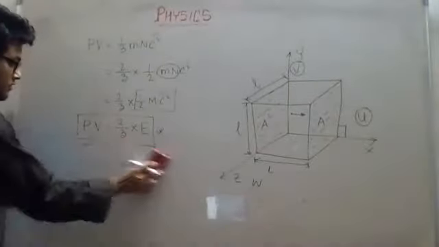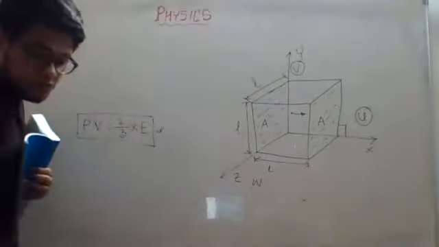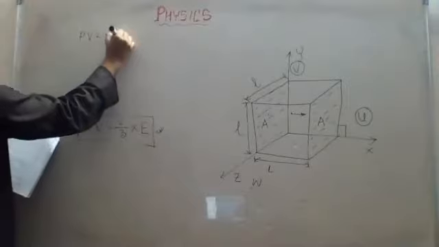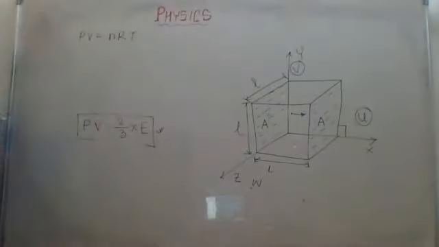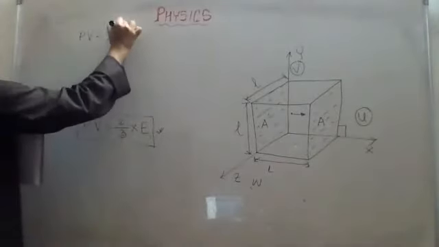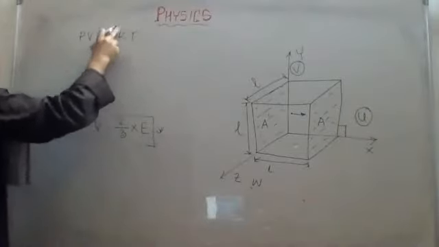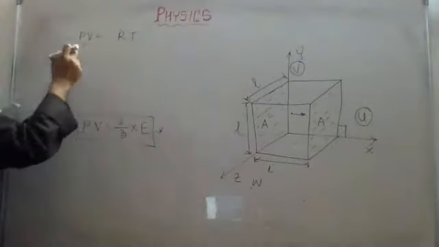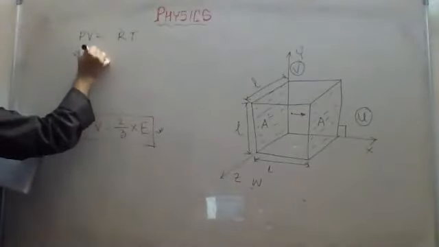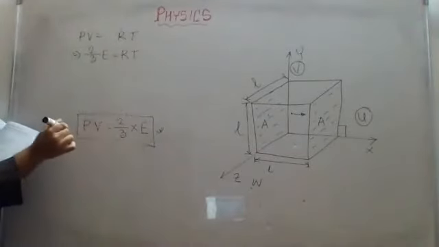We already saw the ideal gas equation, PV is equal to nRT. This was the ideal gas equation. Now if you are considering 1 mole of gas, the value of n will be equal to 1. So 1 into RT will be RT only. Now PV is equal to 2 by 3 into E, so instead of PV I will write 2 by 3 into E is equal to RT. I can write it, right?